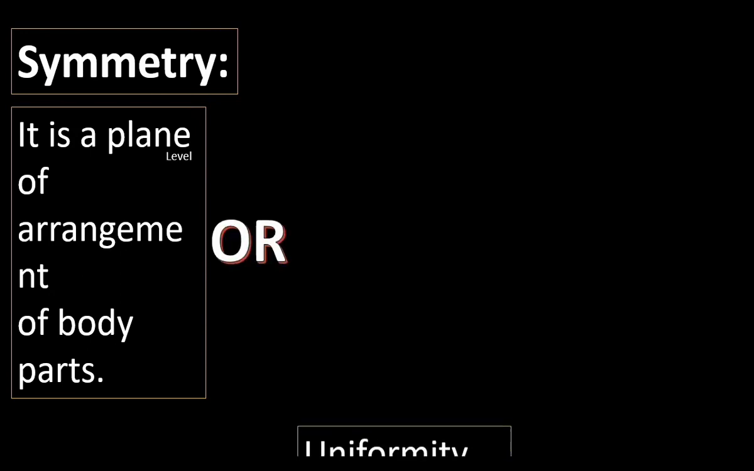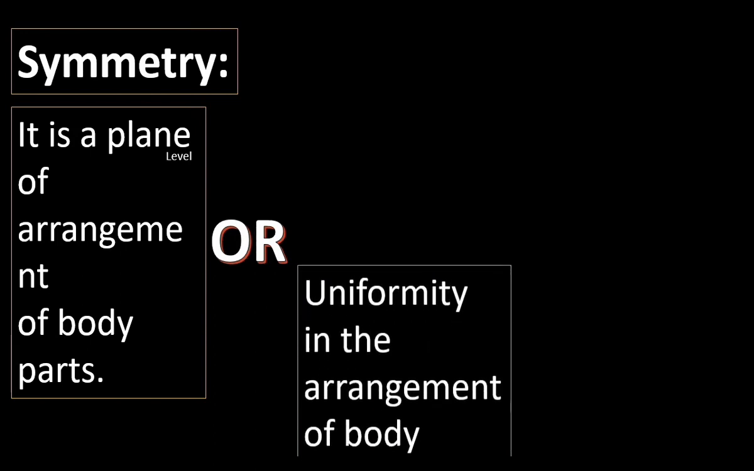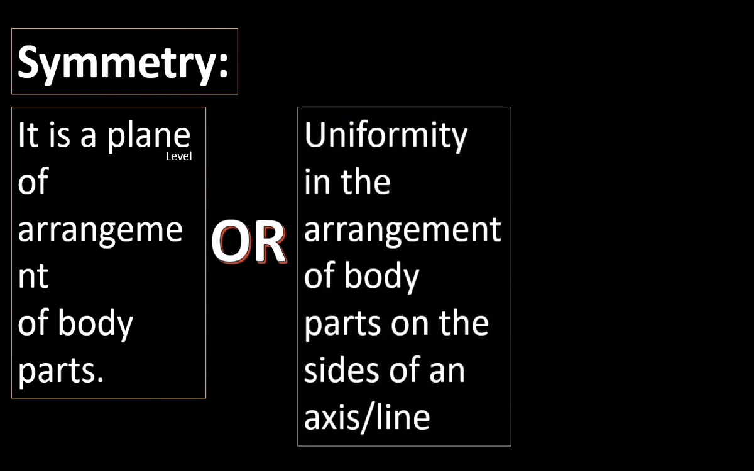Symmetry explains how the body parts are arranged. Symmetry is the plane of arrangement of body parts. Plane means level. Symmetry is the level of arrangement of body parts. Symmetry also can be defined as the uniformity in the arrangement of body parts on the sides of an axis or line. Symmetry explains whether the body parts are arranged uniformly on the left side and right side of the body or not.